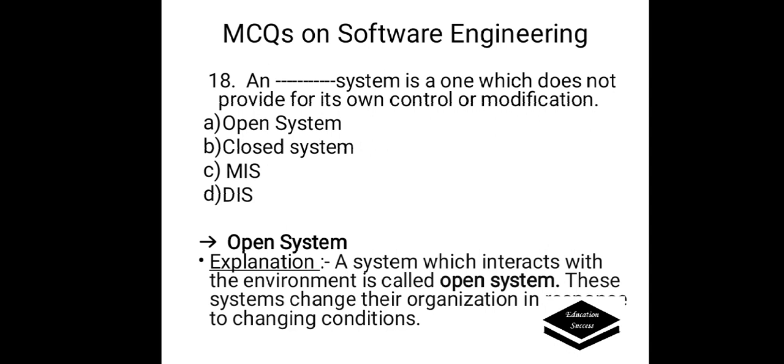An dash system is one which does not provide for its own control or modification. Options are A. Open system, B. Closed system, C. MIS, D. DIS. Correct answer is open system. A system which interacts with the environment is called an open system. These systems change their organization in response to changing conditions.